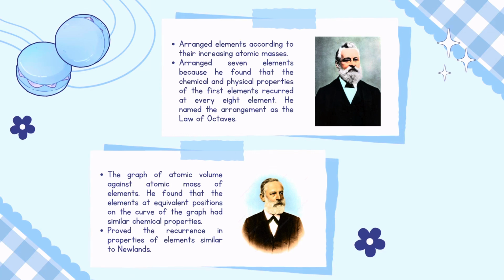Lothar Meyer. Meyer plotted the graph of atomic volume against atomic mass of elements. He found that the elements of equivalent positions on the curve of the graph had similar chemical properties. For example, referring to the alkali metals such as lithium, sodium, potassium, and rubidium that were located at the peaks of the curve. Meyer also proved the recurrence in properties of elements similar to Newlands.